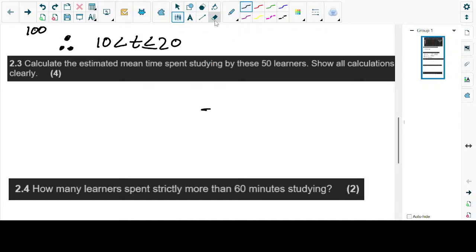Show all calculations. Okay, our learners are 20. You can just delete that. I think we made a mistake because we used questions from... Okay, we say 20. Calculate the mean for these 20 learners. So we are calculating the estimated mean for these 20 learners.